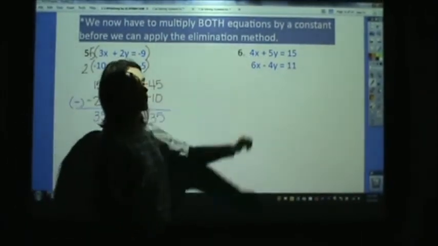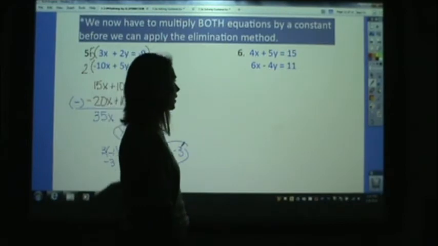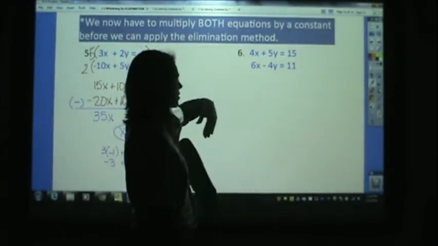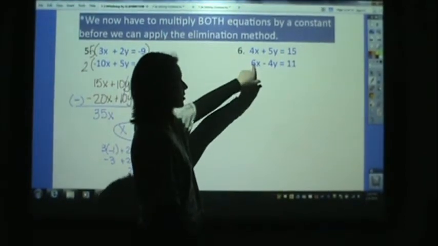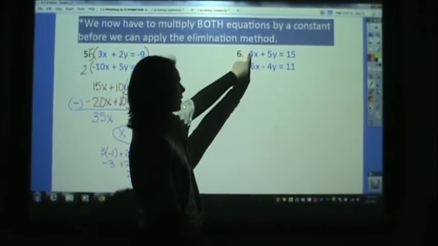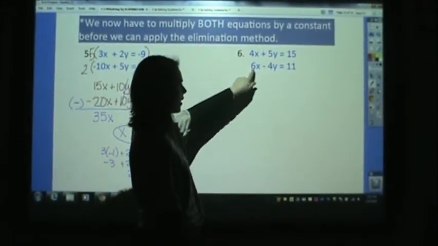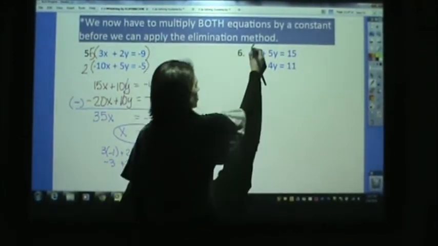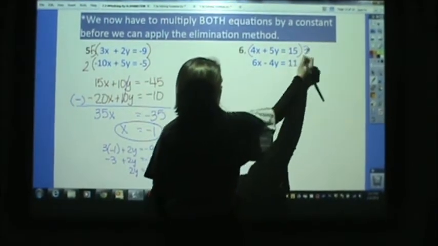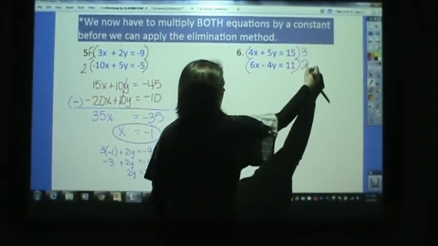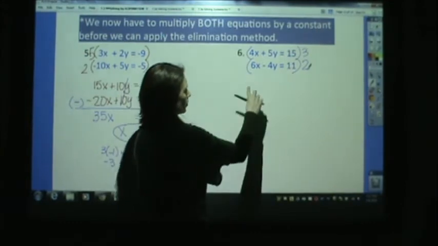Lots of options for number 6. We could do many things. I want to get this though. I'm going to get this to a 12 and this to a 12. Multiply this by 3. We'll make that a 12x. Multiply this by 2. Multiply this equation by 3 and this equation by 2. I'm going to write them here.